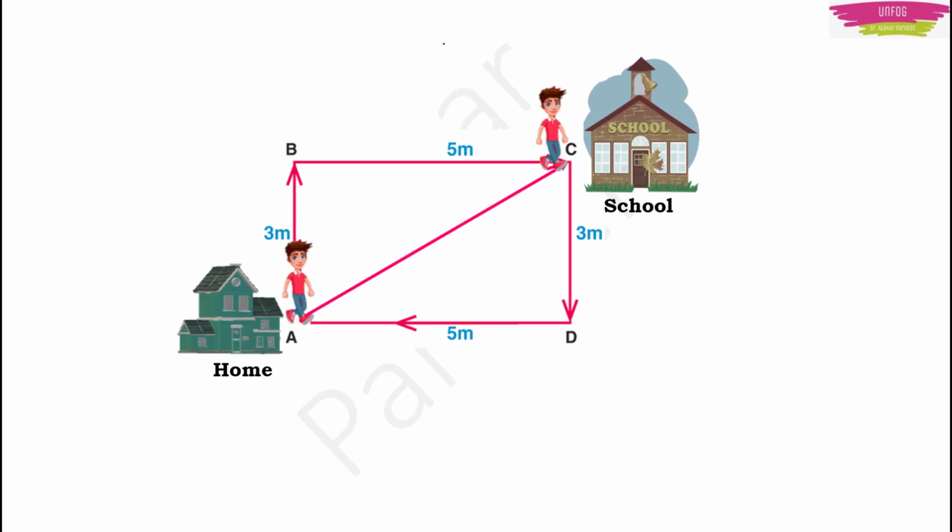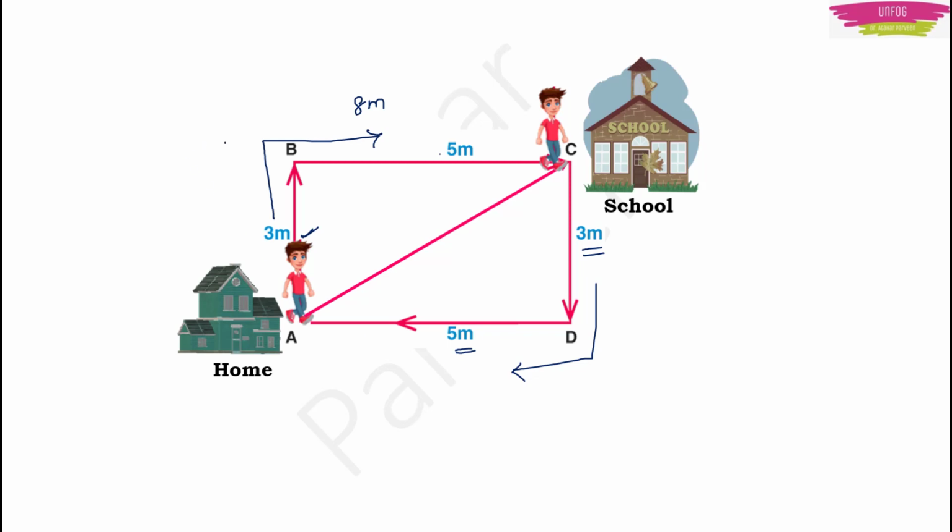But why do we say that magnitude and direction are needed for a physical quantity? Let me take an example of distance and displacement. Say, for example, you travel daily to your school from home, and you go in this way to your school, and maybe you come back in this way to your home. That means while going to school, you are traveling 8 meters, 3 meters plus 5 meters, and while coming back from school, there also you are traveling 8 meters, that is 3 meters plus 5 meters.